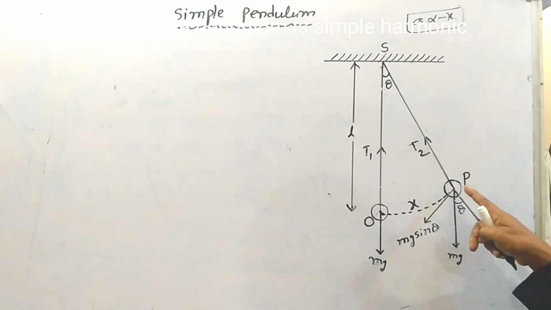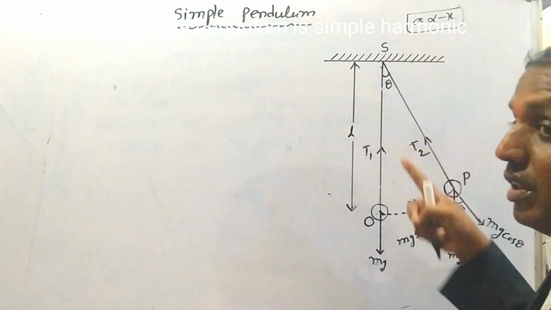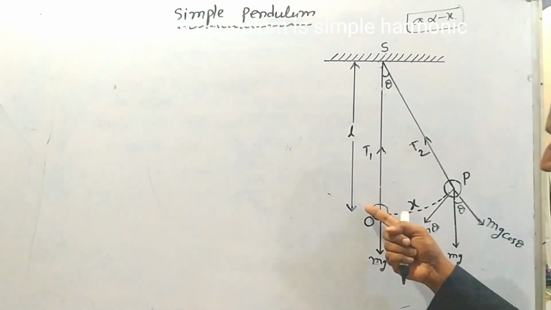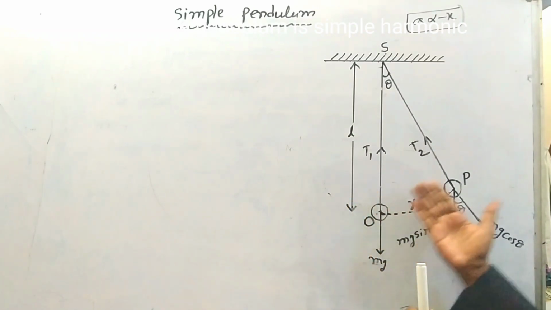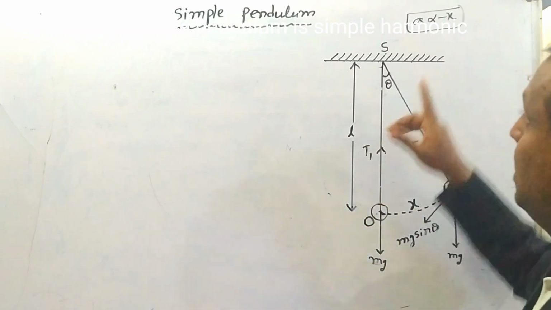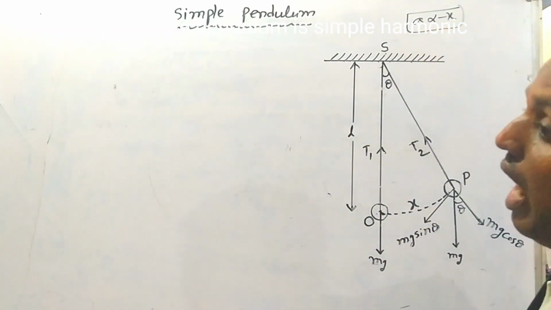But acceleration is always directed towards the mean position only. That is, a is always directed towards the mean position, while x is the displacement. So a is proportional to x, but with a minus sign, meaning opposite direction.